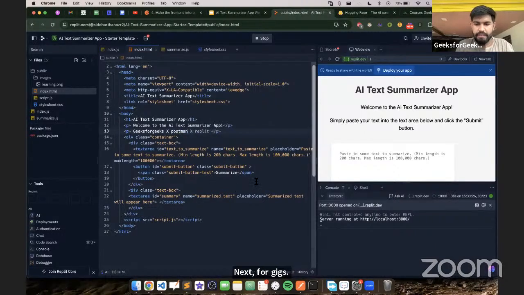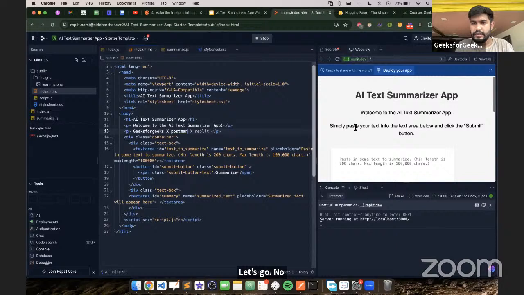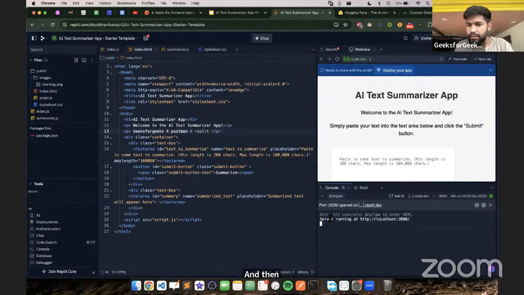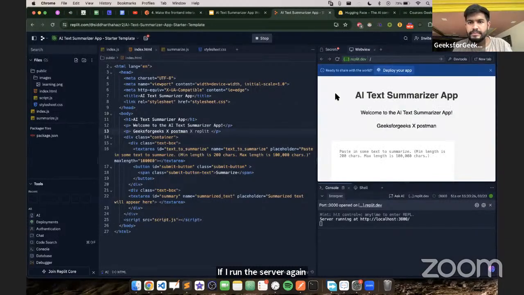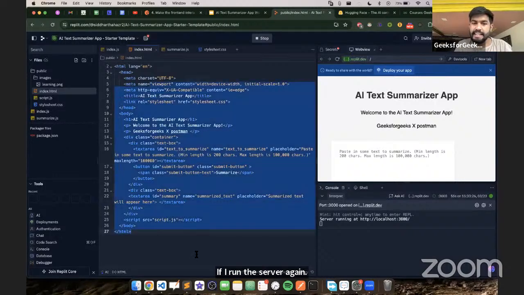Now if I save it and run the server again, it shows GeeksforGeeks X Postman. So all the things written here get comprehended by this.